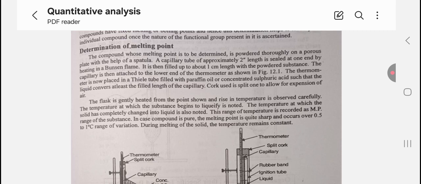The thermometer is now placed in a Thiele tube filled with paraffin oil or concentrated sulfuric acid such that the liquid covers at least the filled length of the capillary. The cork used is split once to allow for expansion of the air. The flask is gently heated and the rise in the temperature is observed carefully.